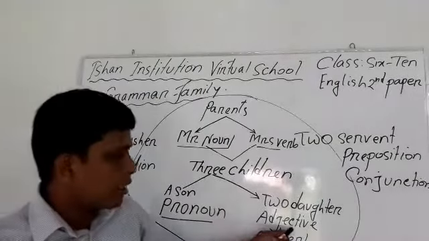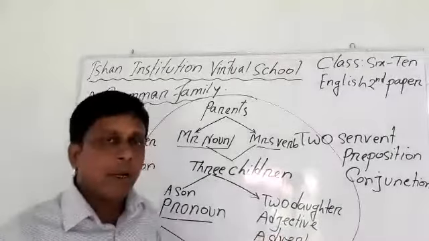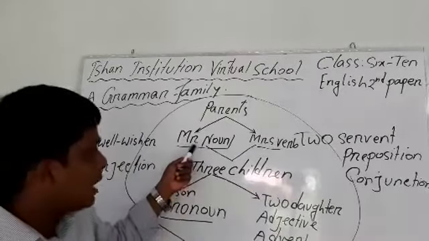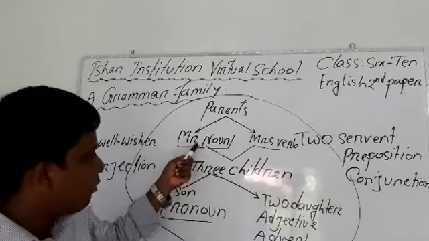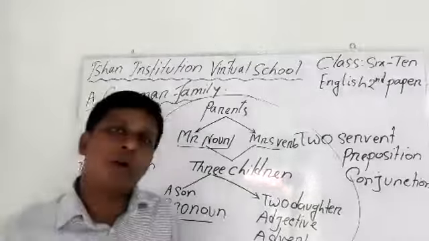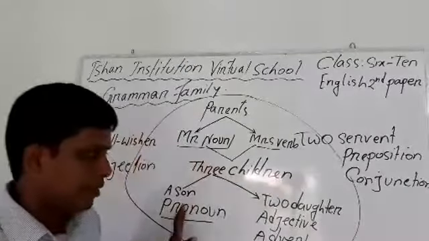Actually, the elder daughter, Adjective, always loves her father, Noun, and her brother, Pronoun, very much and always keeps praising them.